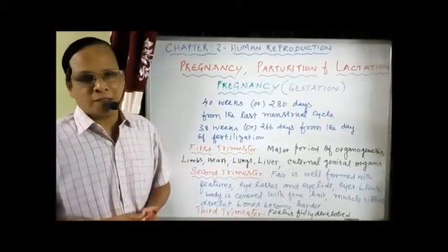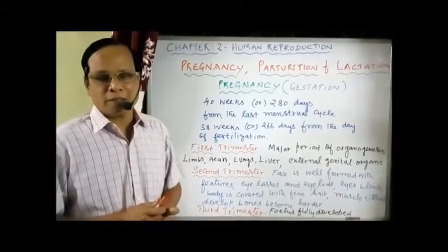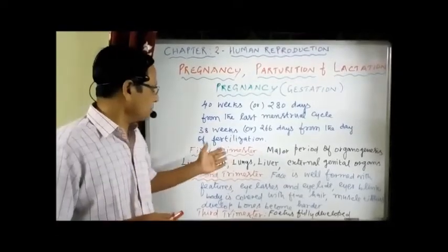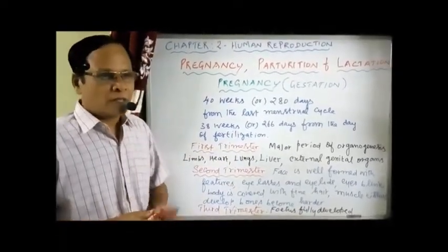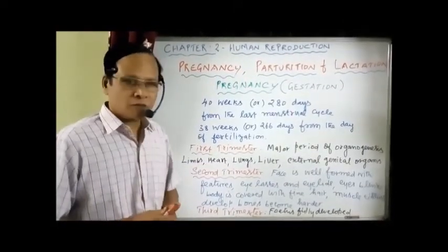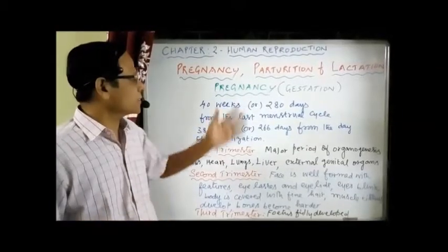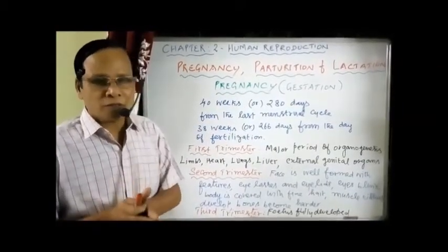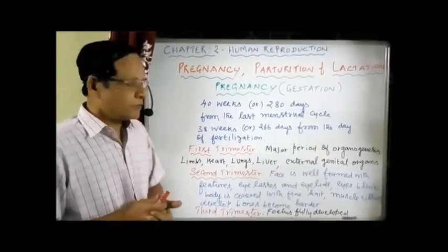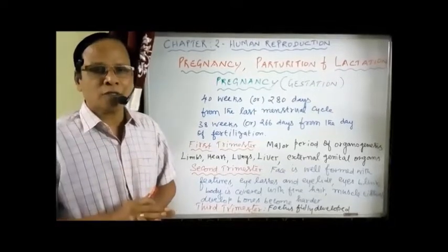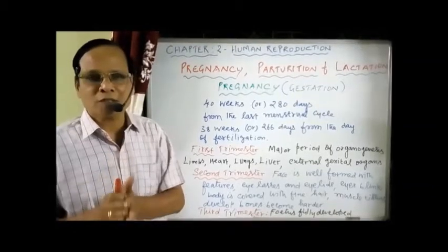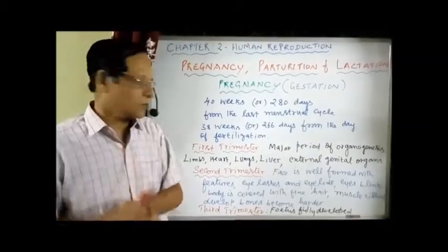For convenience, the entire pregnancy period has been divided into three trimesters. Each one lasts about 3 months. So there are 3 trimesters during the development in the case of human beings. Now during each trimester, various organs and organ systems are developed. Here in your syllabus, not the entire life of the pregnancy, only the structures developed during the first trimester, second trimester and also the third trimester.